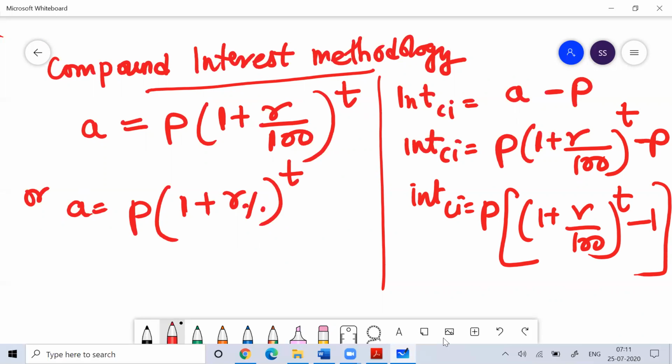So this chapter, this calculation in compound interest, these are all formula oriented, and with the help of formulas you can solve questions on compound interest very easily. So please write down this formula, and ask me if you have any doubt in understanding. Fine. So I hope you understood.